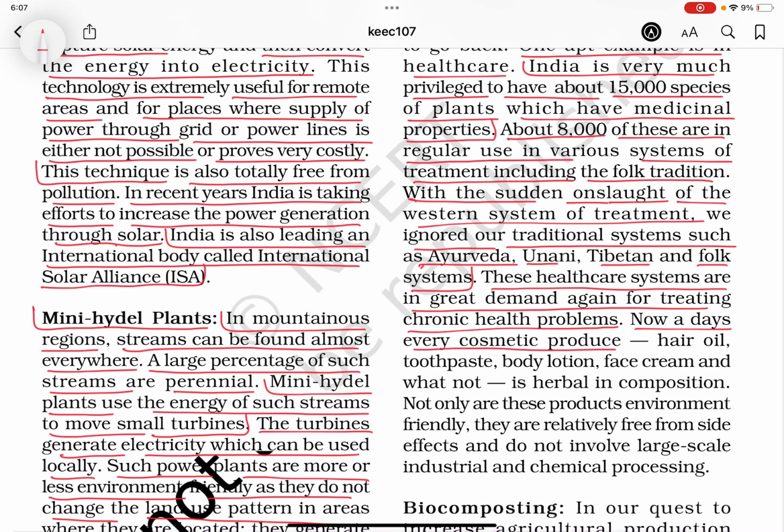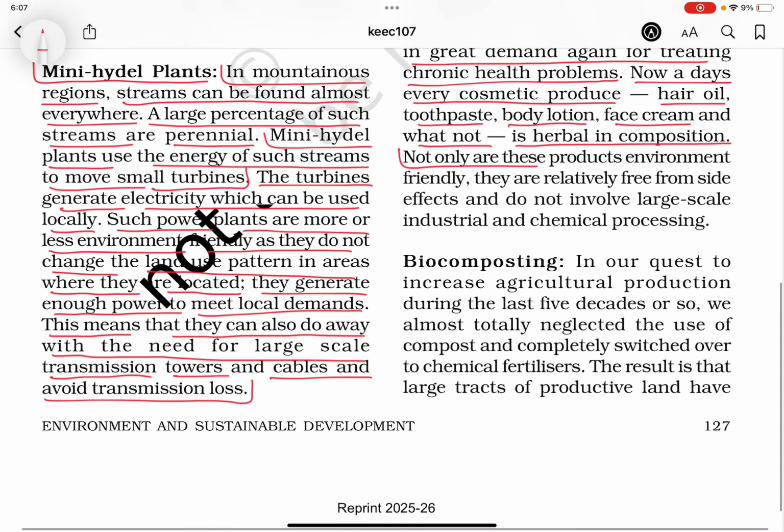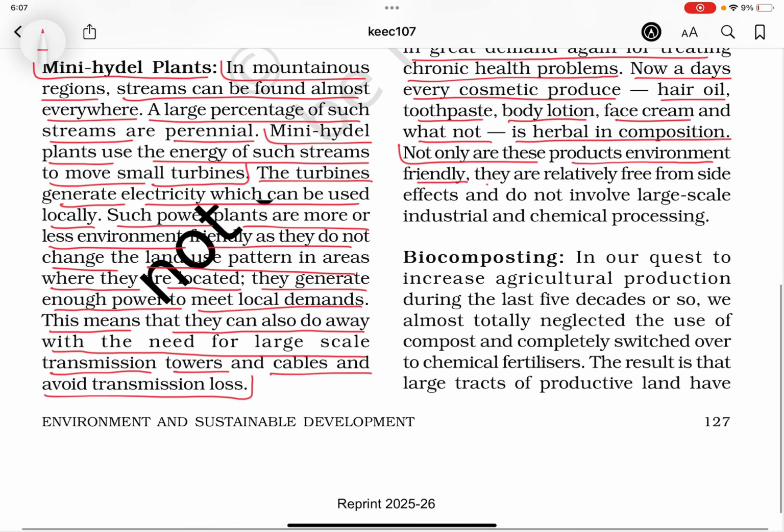Nowadays, every cosmetic product, hair oil, toothpaste, body lotion, face cream, and whatnot is herbal in composition. Not only are these products environment friendly, they are relatively free from side effects and do not involve large-scale industrial and chemical processing.